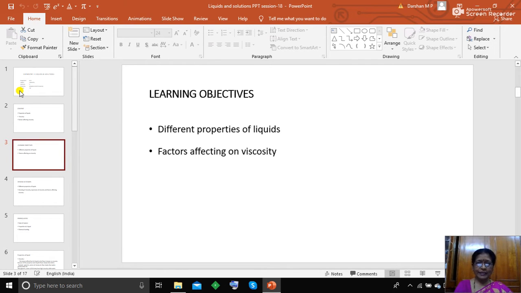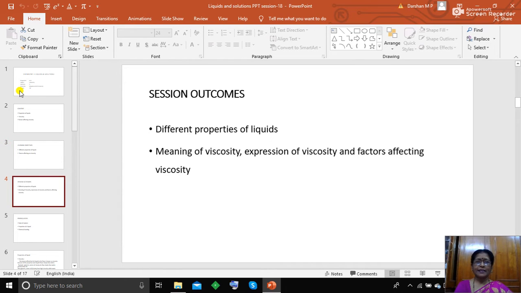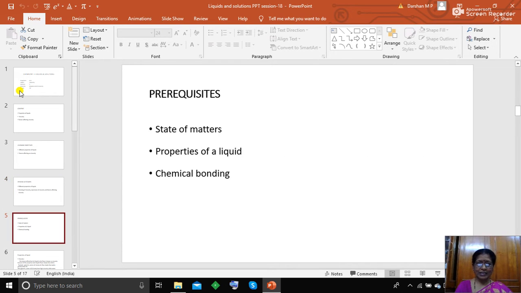The learning objectives are different properties of liquids and factors affecting viscosity. Session outcome will be different properties of liquids, meaning of viscosity, expression of viscosity, and the factors affecting viscosity.